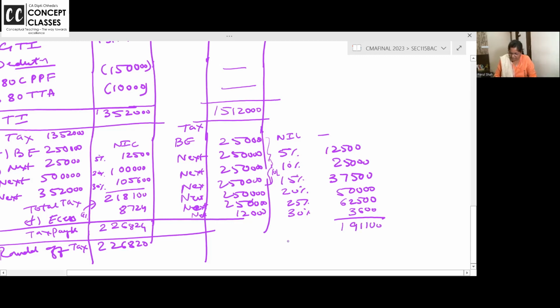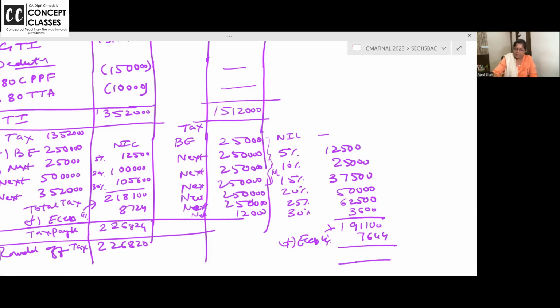The total is 1,91,100. And on that definitely 4% cess you have to pay, 7,644. So much will not be asked, but I hope this kind of question can be asked in the exam. How many adjustments will remain in this, we don't know, and tax calculation you need to develop that speed.